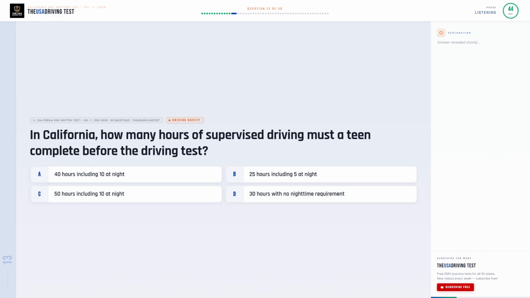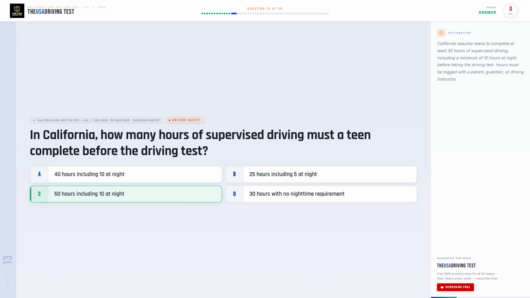In California, how many hours of supervised driving must a teen complete before the driving test? Option A. 40 hours including 10 at night. Option B. 25 hours including 5 at night. Option C. 50 hours including 10 at night. Option D. 30 hours with no nighttime requirement.